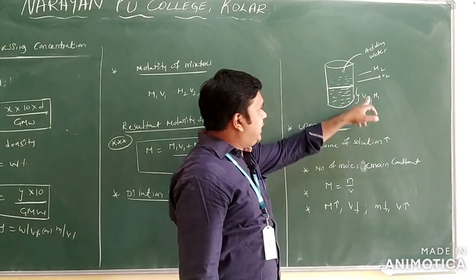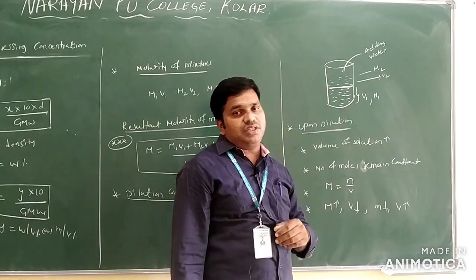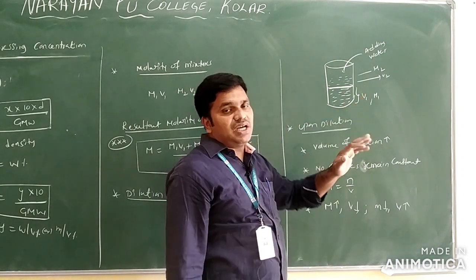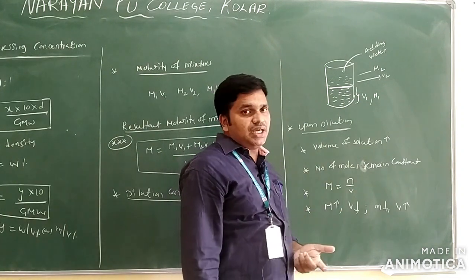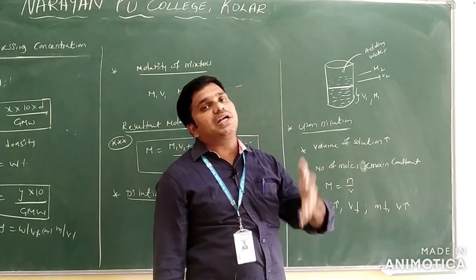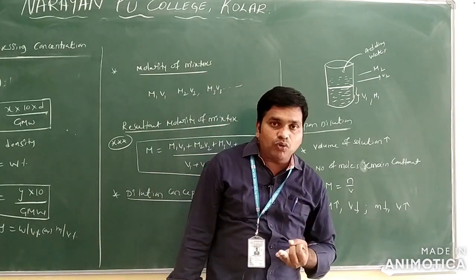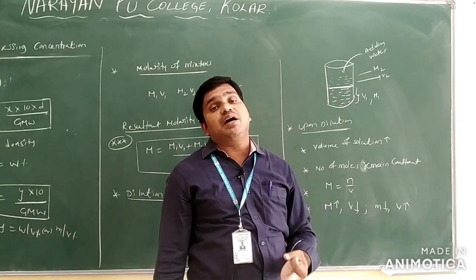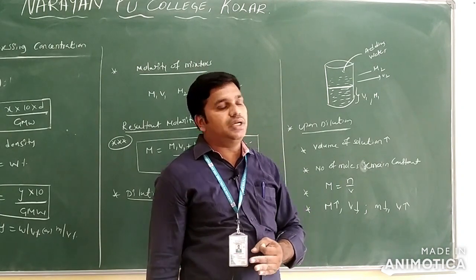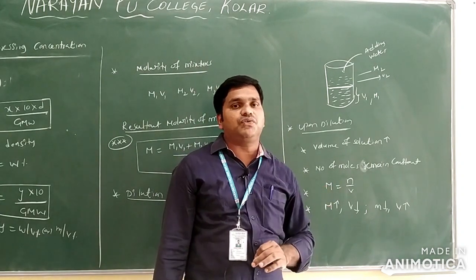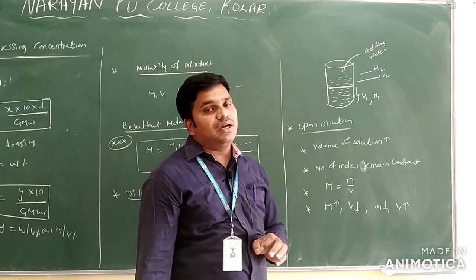M1 is the initial molarity, V1 is the initial volume, V2 is the final volume, M2 is the final molarity. Upon dilution, the volume of the solution increases, the number of moles remains constant, and the molarity of the solution decreases. From this we get one of the formulas of the dilution concept.